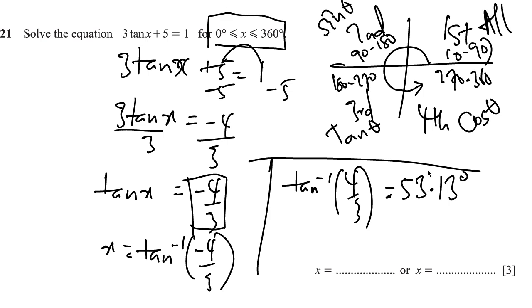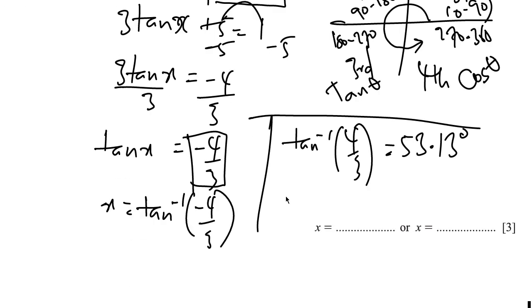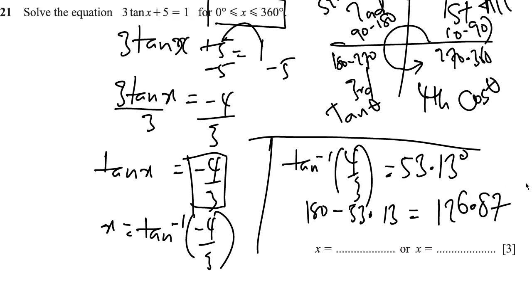So to get those ones that tend to a negative, it's simply going to be 180 negative 53.13, and 180 negative 53.13 is 126.87. And why is that? Right?